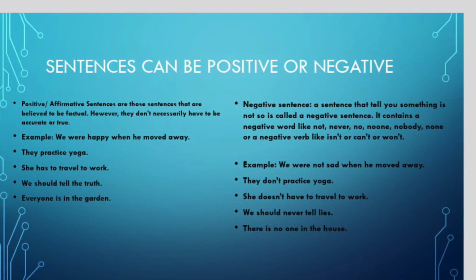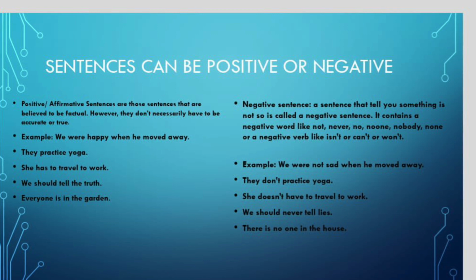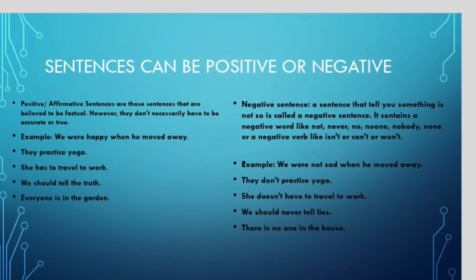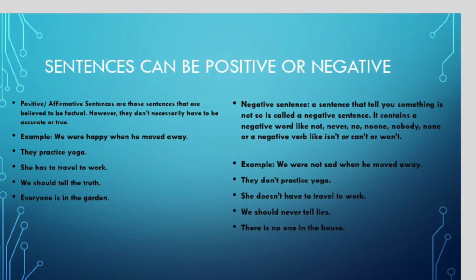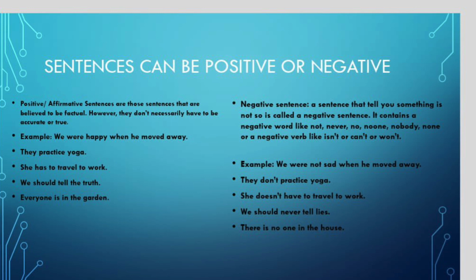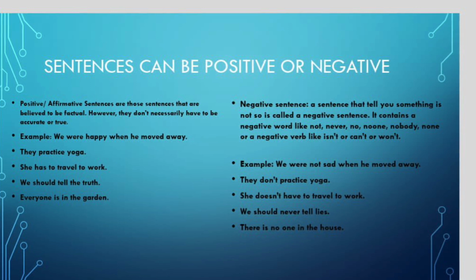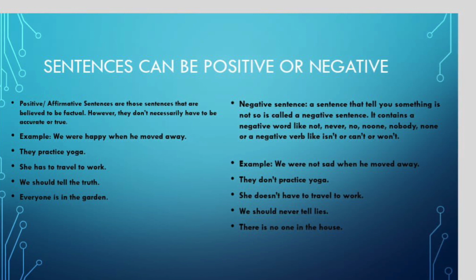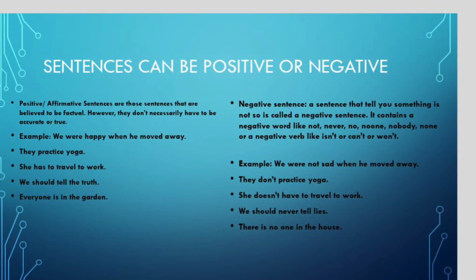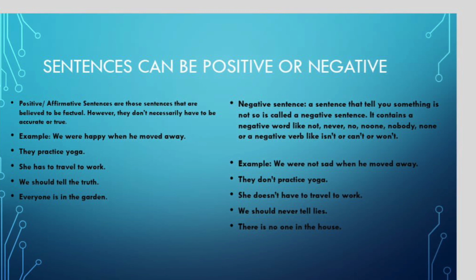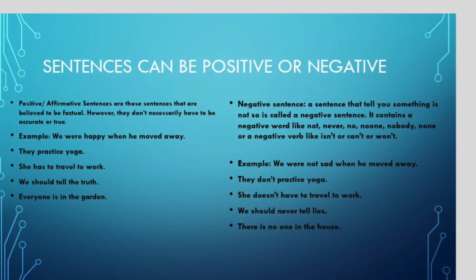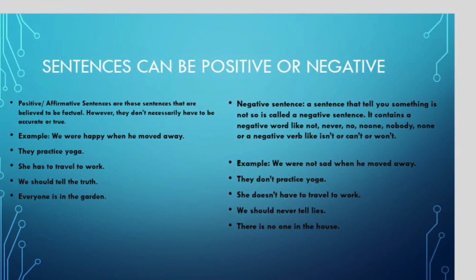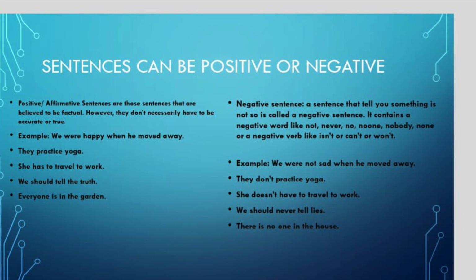Now let us look at the negative sentences. Negative sentences are those that tell you something is not so. They always contain negative words like not, never, no, no one, nobody, none, or negative verbs like isn't, can't, won't. All right? So this is the basic difference between positive and negative sentences. And I hope it is clear now.